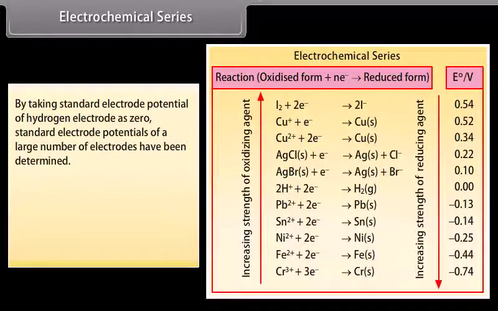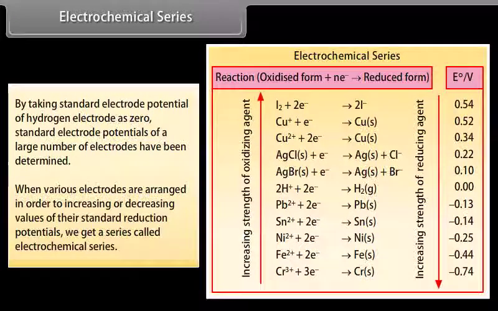Electrochemical series. By taking the standard electrode potential of hydrogen electrode as 0, standard electrode potentials of a large number of electrodes have been determined. When various electrodes are arranged in order of increasing or decreasing values of their standard reduction potentials, we get a series called the electrochemical series.